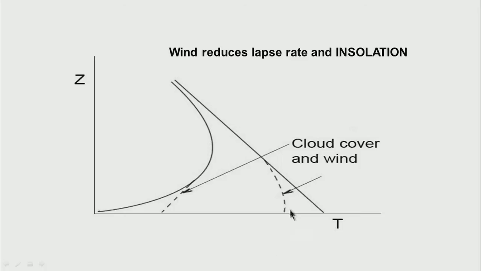And if I were to do that, well, the effect of cloud and wind on the negative gradient, that is the negative lapse rates or the lapse rates, is to make it by the dotted line instead of having a straight line, and also instead of having a temperature inversion, well, the amount of inversion slightly changes over here. Therefore, both the wind and the cloud cover reduce the lapse rate, and not only does it reduce the lapse rate during daytime, it also reduces the insolation, because the cloud partially blocks the radiation which comes onto the surface of the earth. Well, these are the characteristics of, let us say, the temperature distribution.